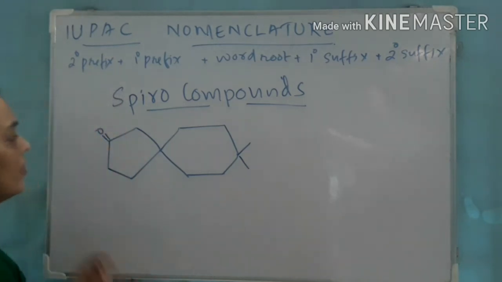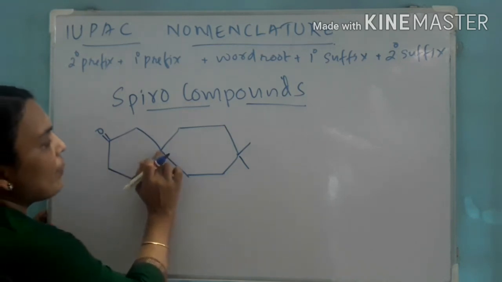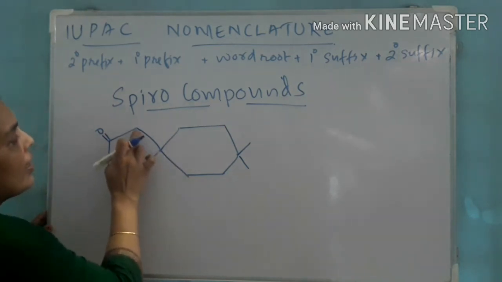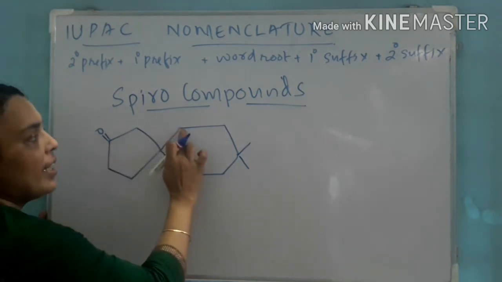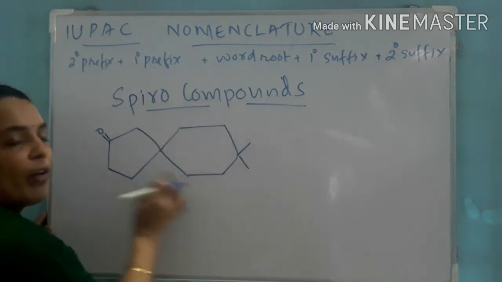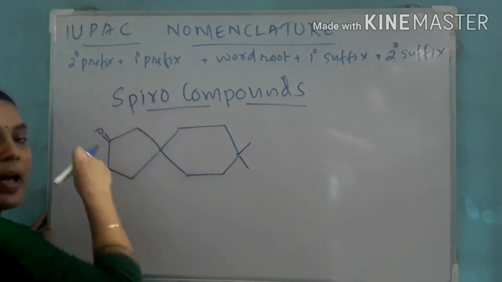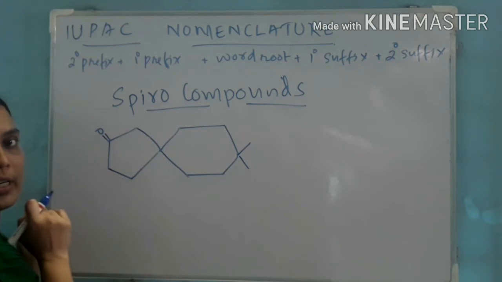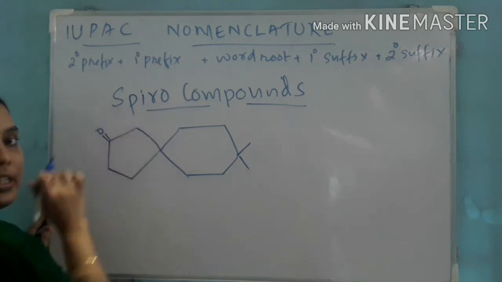Look here. Here a functional group is present. This is the spiro carbon. In this ring there are 1, 2, 3, 4 carbon and in this ring 1, 2, 3, 4, 5 carbon. So this is the smaller ring, and from the spiro carbon we have to move through the smaller ring. We can move either this way or this way.